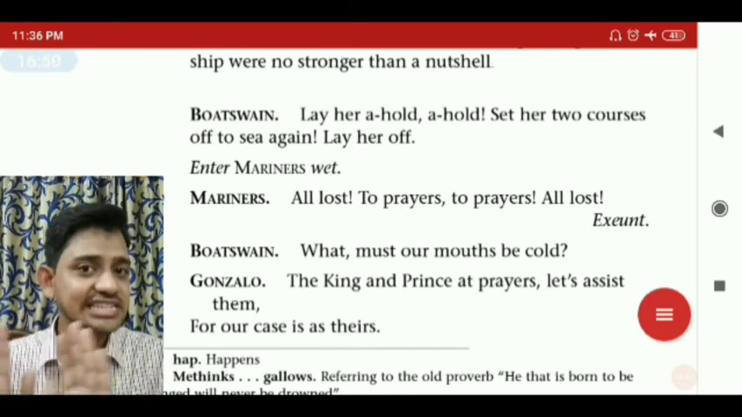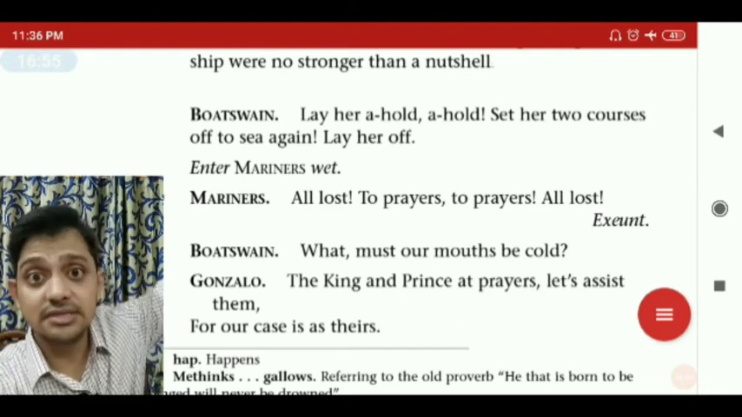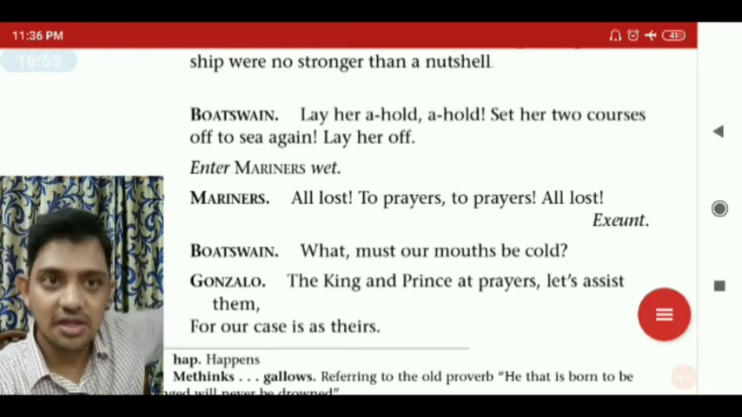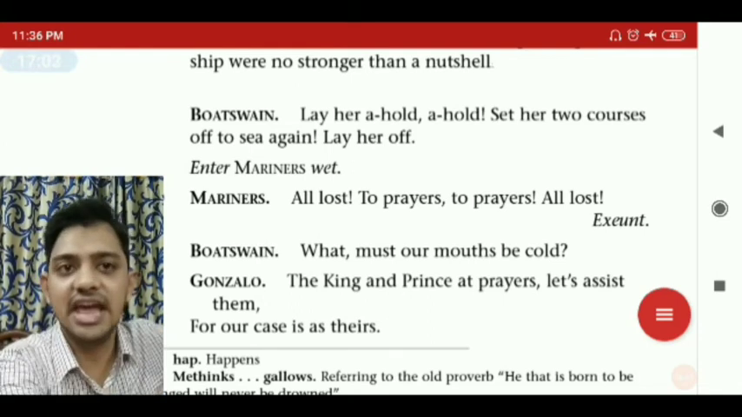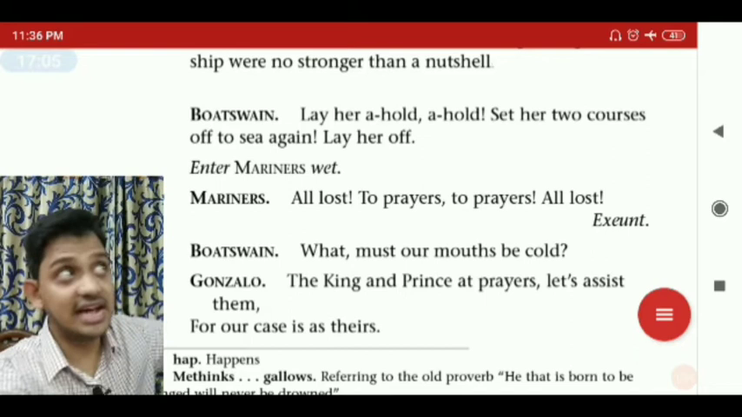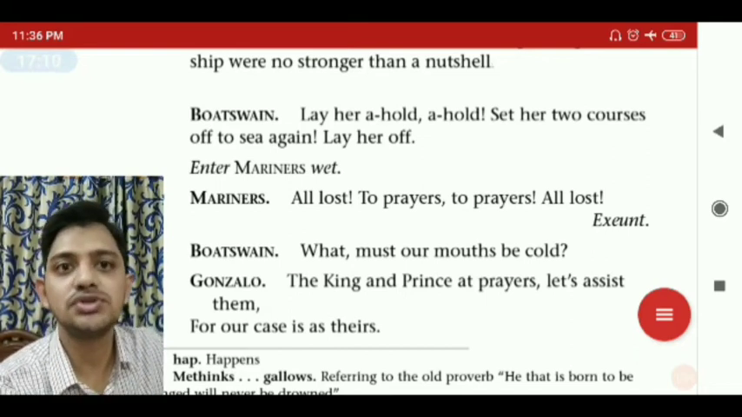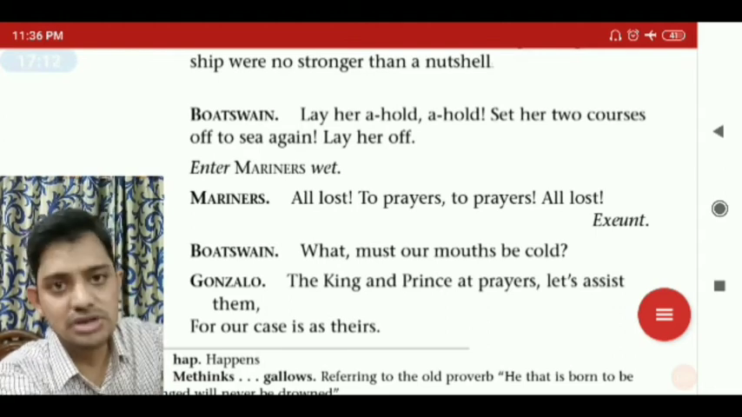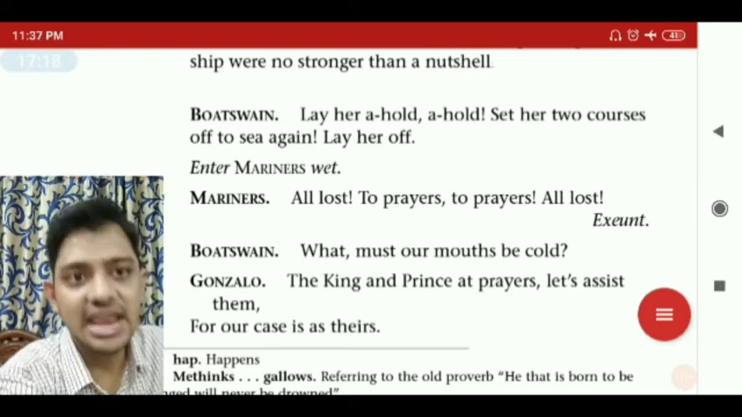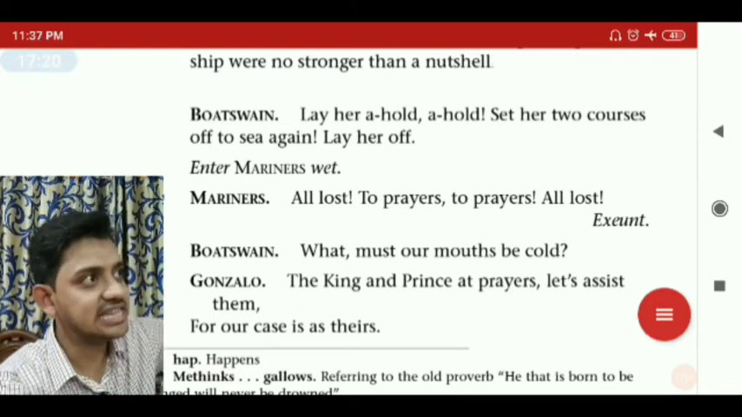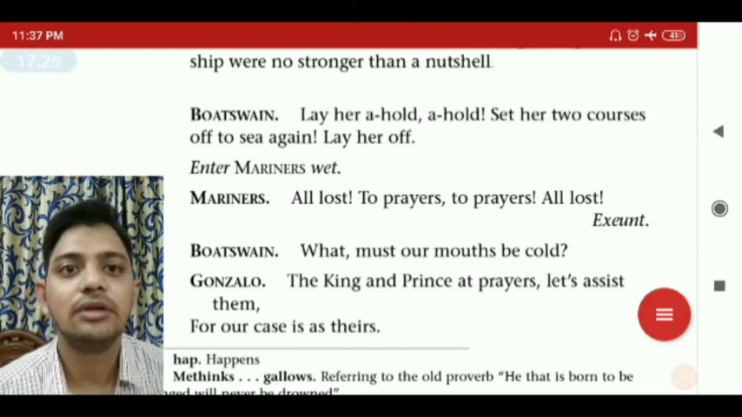"Lay her a-hold, a-hold!" Now he is not speaking to them, he is talking to his mariners. Lay her a-hold. Hold the topmast; he is talking about the topsail. "Set her two courses. Off to sea again. Lay her off." Now let that sail fight with the sea. Two courses off to the sea again. Join both the courses, let it fight against the wind, and let us go. Lay her off means let those sails fly with the wind.